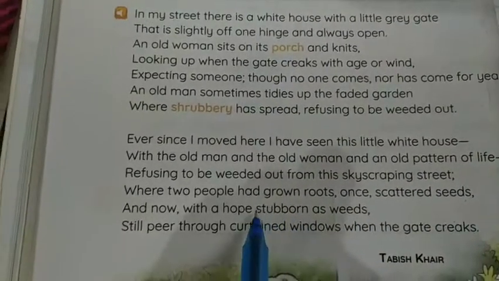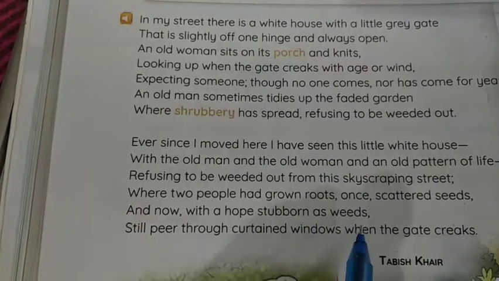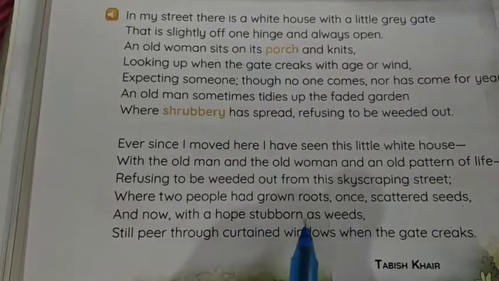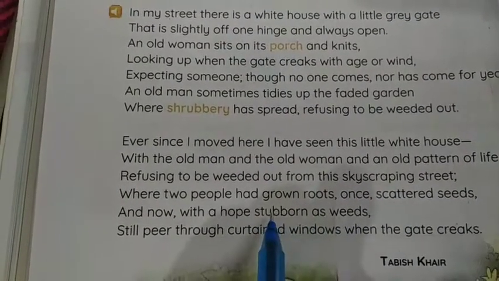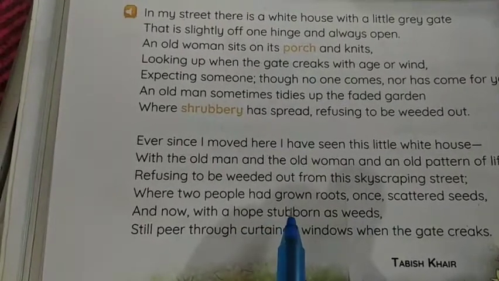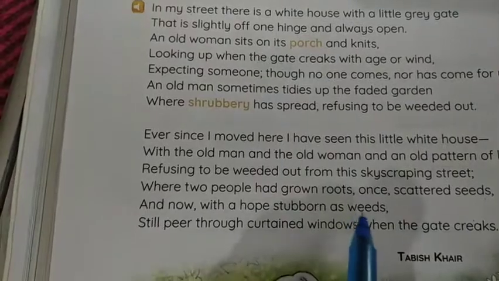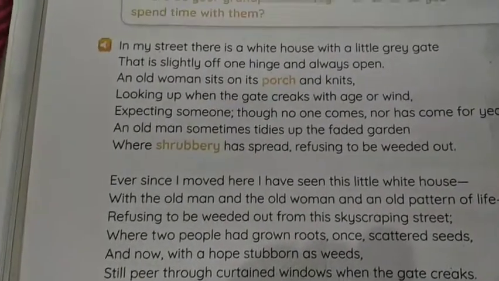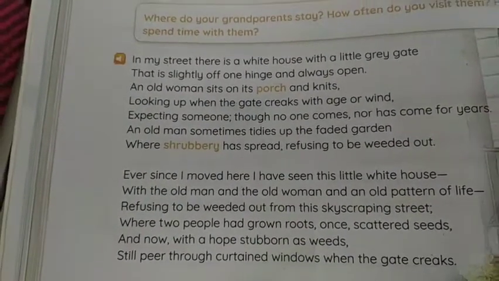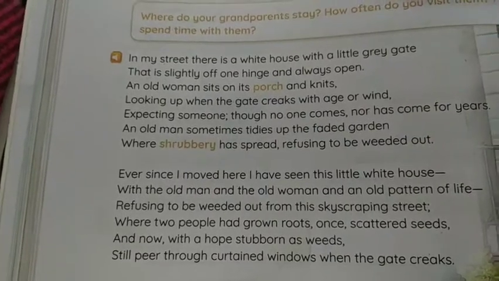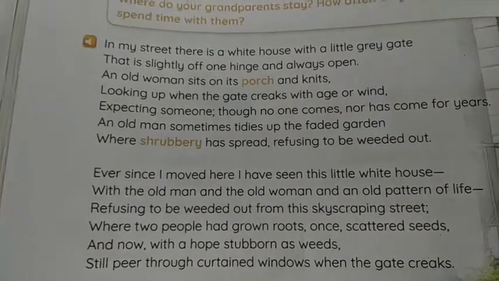One we see, hope stubborn as weeds. The example of one simile is also given, that is comparison of hope being as stubborn as weeds is given here, which is also a poetic device. So these you will mention in your copy, the rhyme scheme and the different poetic devices used in the poem.